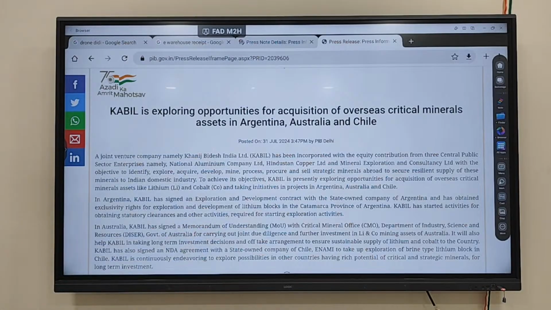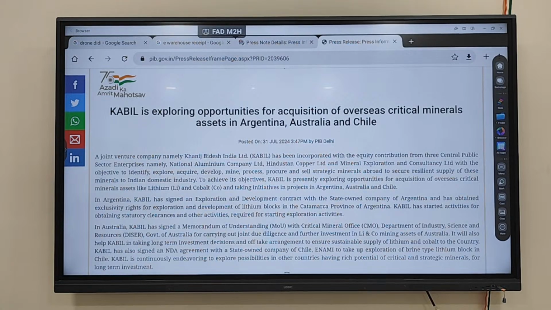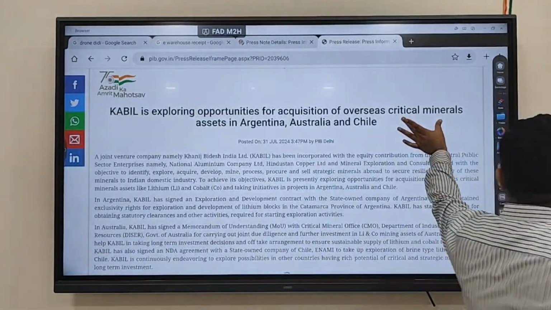KABIL is trying to do what? It is trying to explore minerals in different countries. We are now not only producing minerals in India, but also in what? Foreign countries, so that we can generate more jobs. So that's why this initiative has been launched. And this is for which minerals? Last class we discussed which minerals?